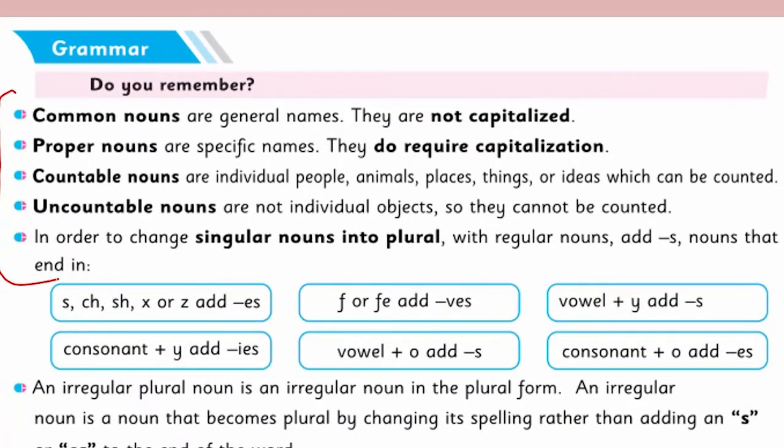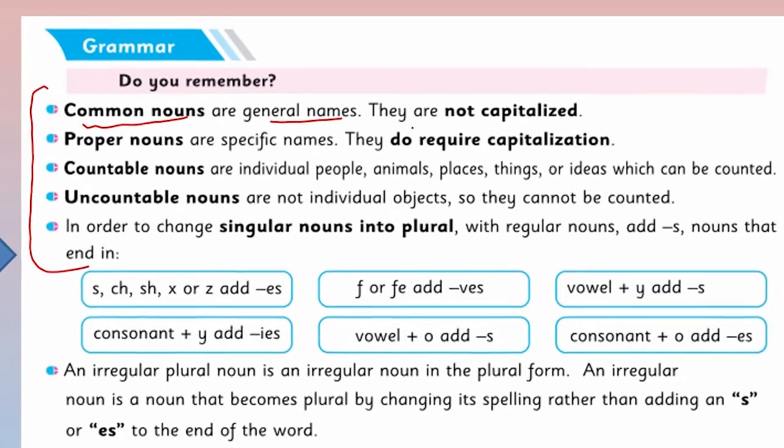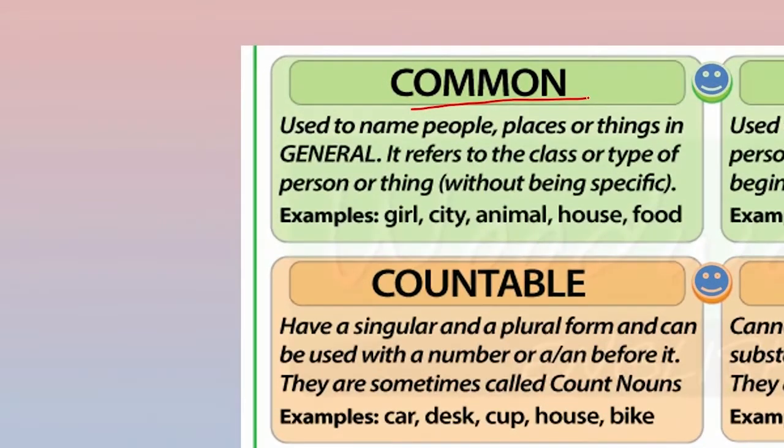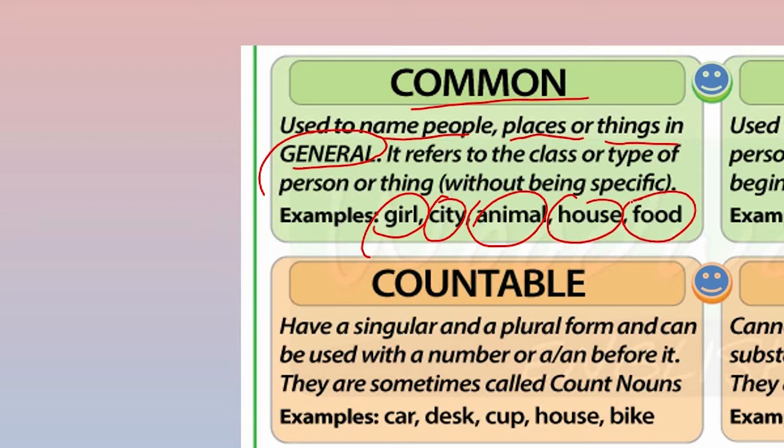See what it says. Do you remember common nouns? Yes, common nouns are general names. They are not capitalized. Look at the definition and example here. Common noun, used to name people, places or things in general. It refers to the class or type of person or thing without being specific. Like girl, city, animal, house, food. These are the general nouns. It can be any girl, any city name, any animal, house or food. It's a common and general noun.